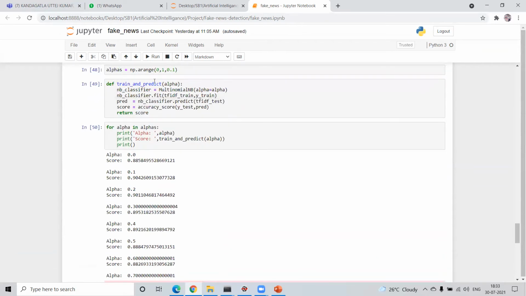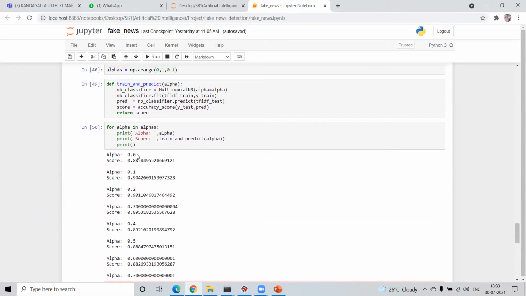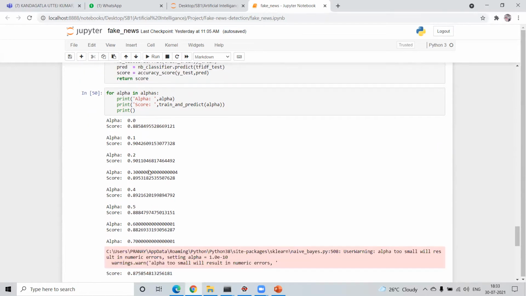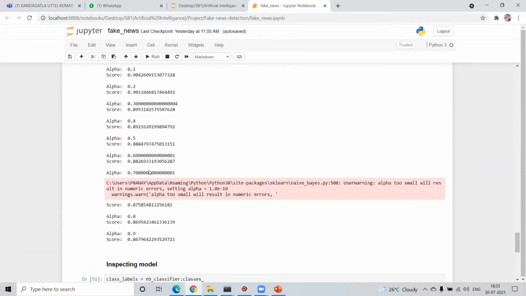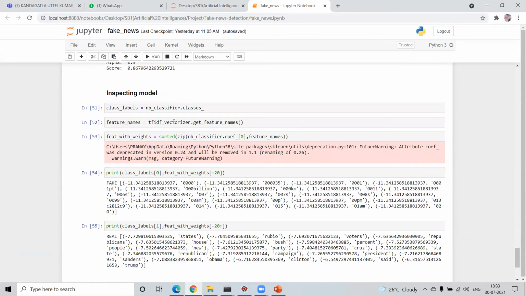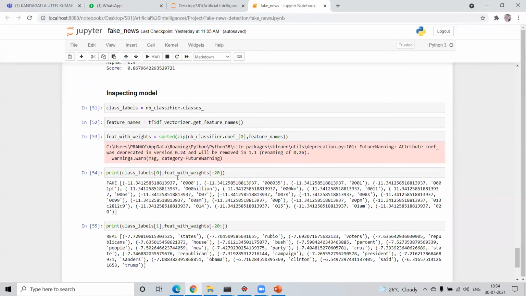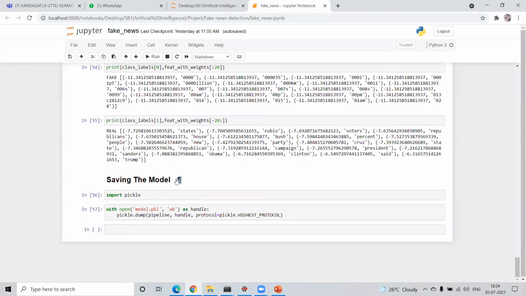Here we took a range from 0.0 to 1 using a 0.1 step length, and if we perform train and test, we can see that alpha is the parameter value, and score is nothing but the train and predict score. Initially it is 0.88, and as we keep increasing, we get the accuracy scores. Here we have inspected the model, looking at a few of the real values and some of the fake values. After performing the necessary vectorization technique, we need to save our model. Here we saved our model using a pickle file.